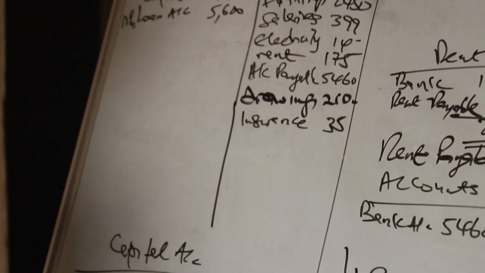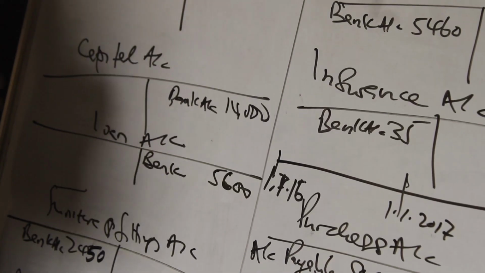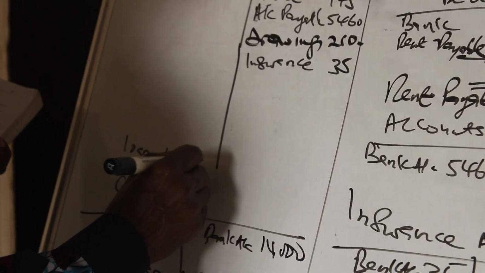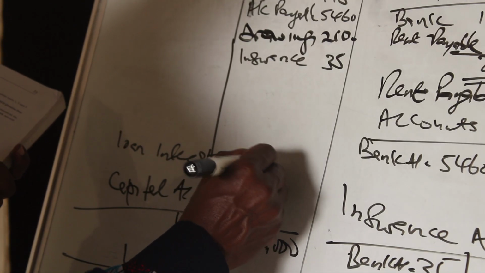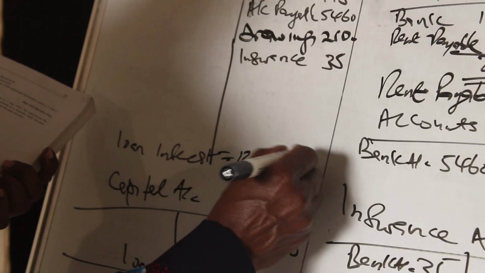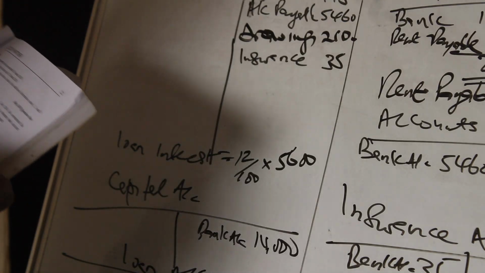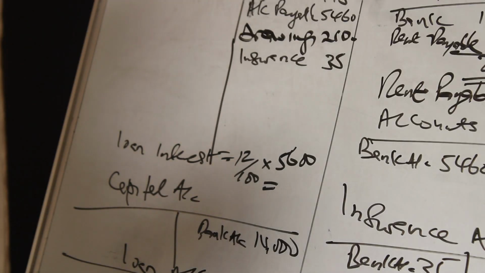Therefore, loan interest is 12% of 5,600, and you can see we have not paid it anywhere. From the information given, we have not paid this interest. So it is both an expense and a liability.